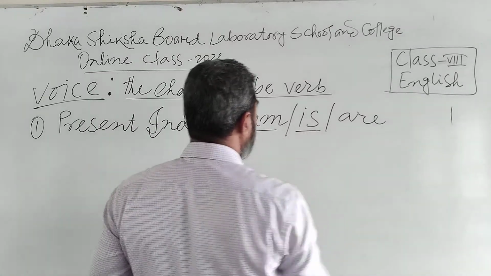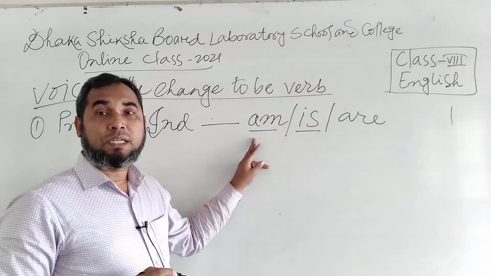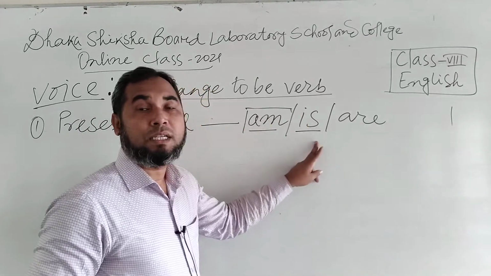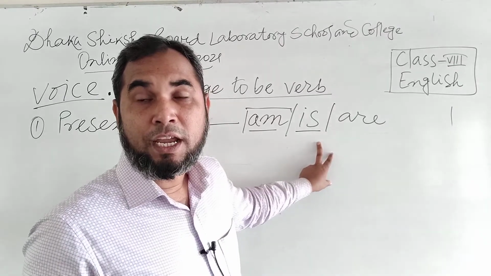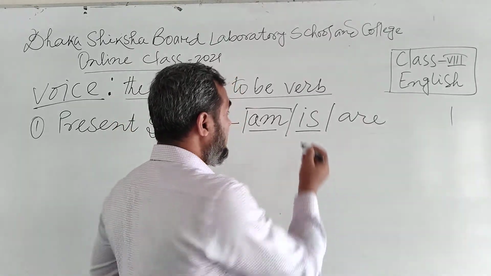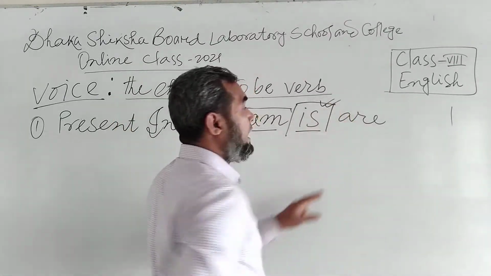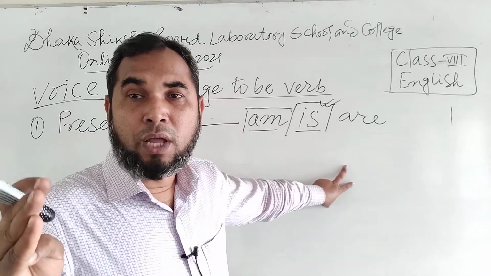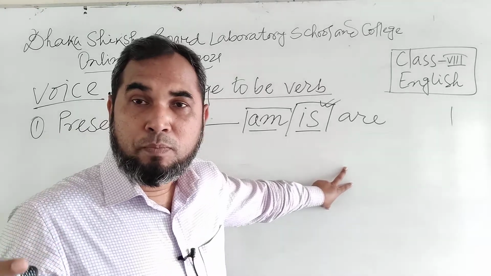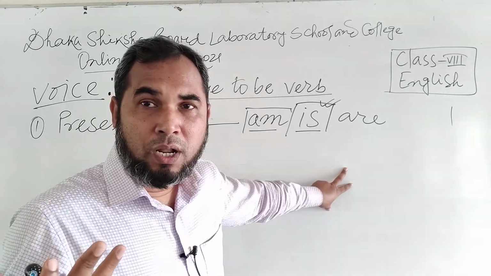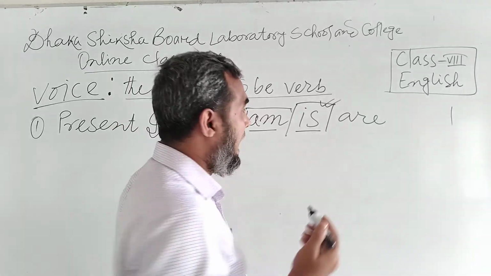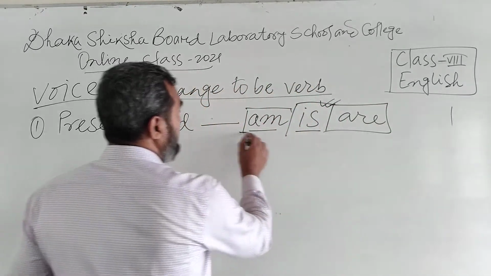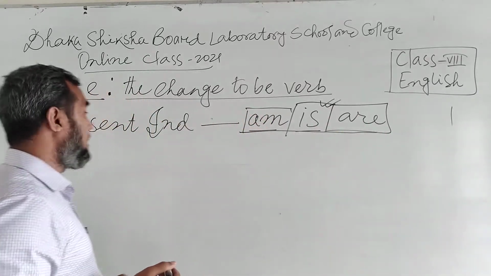If the subject is first person singular, you have to use am. If the subject is third person singular in present indefinite tense, then you have to use is. If the subject is third person plural, second person singular or plural, or first person plural, you have to use are. You have to use present indefinite in this way.